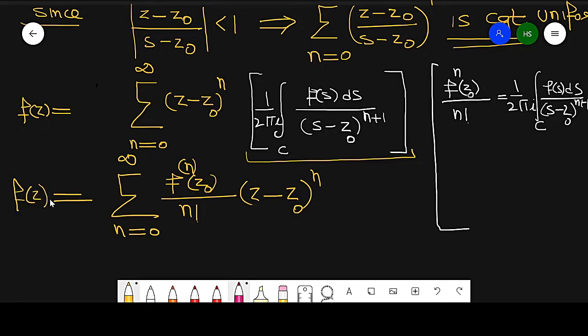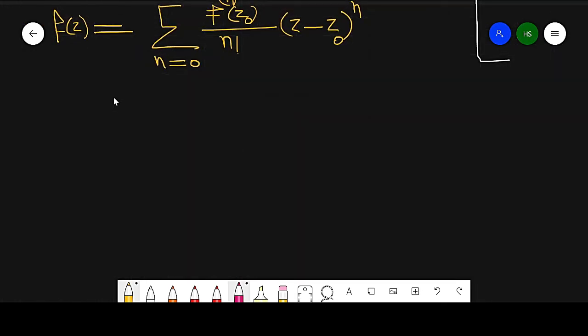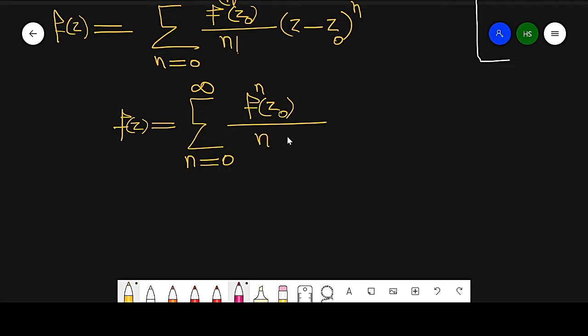In this way, we can represent the analytic function in terms of a series, and that series can be written as f of z equal to summation of n running from 0 to infinity of nth derivative at the point z0 over n factorial into z minus z naught raised to power n. This series is called a Taylor series or Taylor expansion.